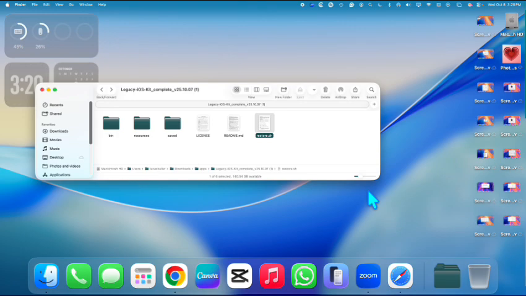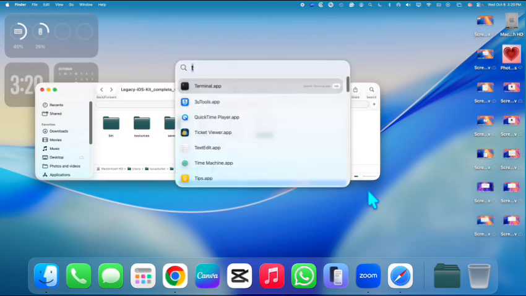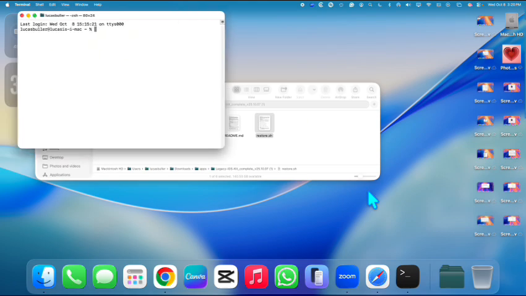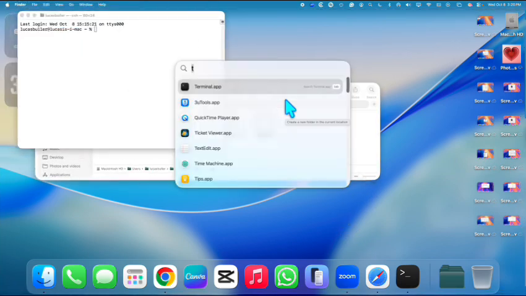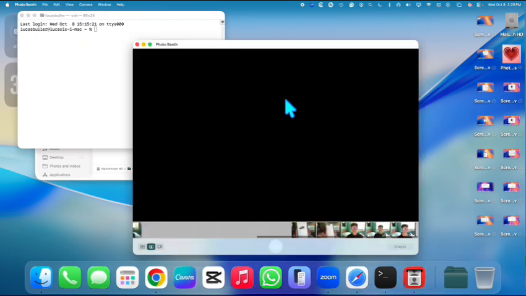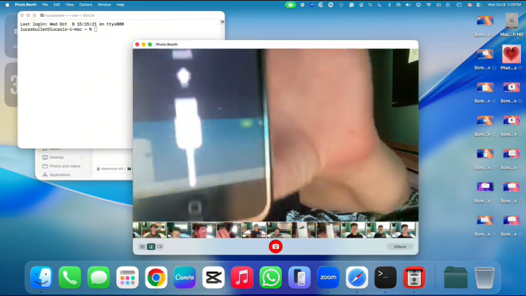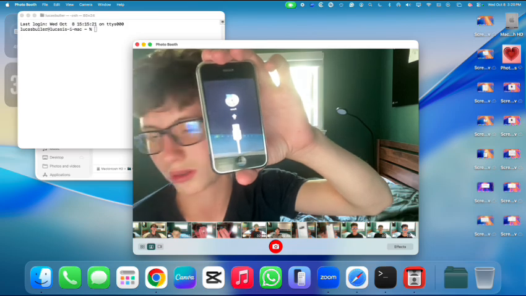Let's see if we can fix this problem. First, let's open up the terminal, and then I'm going to press Command plus to make this bigger. Okay, and then I'm also going to show you the screen of my phone so you guys know what I'm looking at here. So I'm going to search up Photo Booth. Here we go. This is the device. As you guys can see, it's on the iTunes recovery screen.